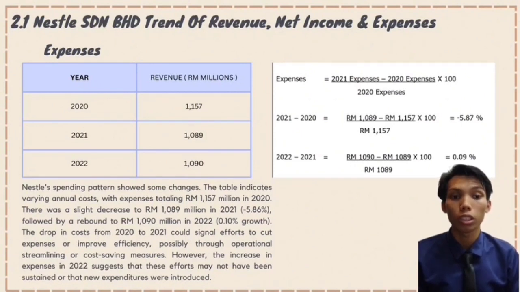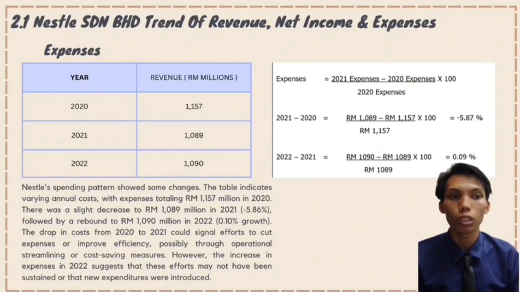However, the increase in expenses in 2022 suggests that this effort may not have been sustained or that new expenditure was introduced. For the calculation, for 2021: 1,089 minus 1,157, divided by 1,157, times 100, we get negative 5.87%.